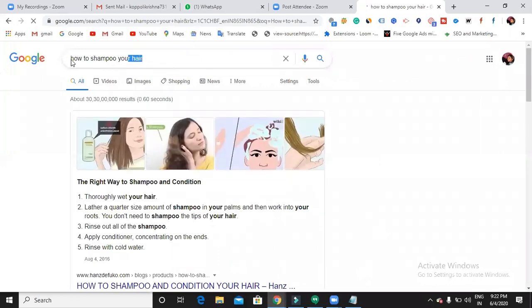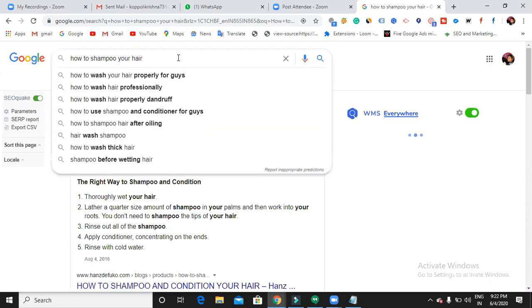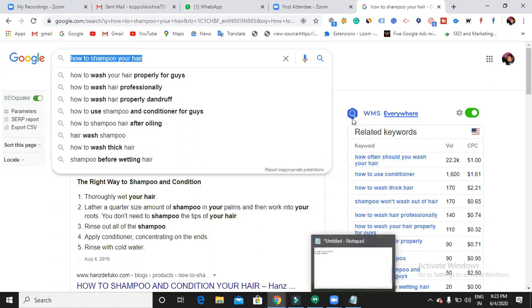What does it mean? So this is a query, right? This is the query that people use to search for. But in digital marketing language, we call it a keyword. So your complete SEO depends on this keyword itself only. Keyword, keyword, keyword. So you will play with this keyword only in your entire SEO, right? So now, what is meant by keyword research?